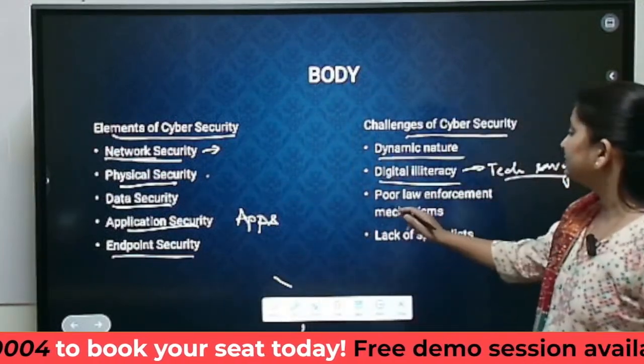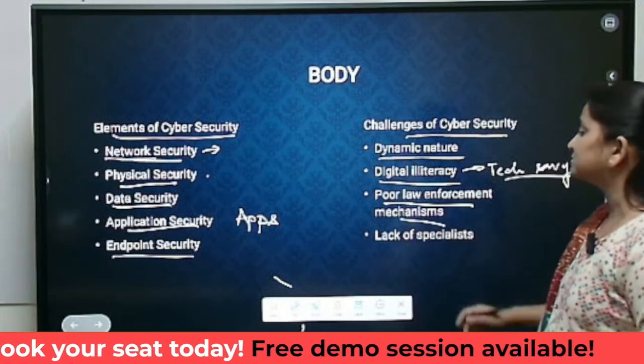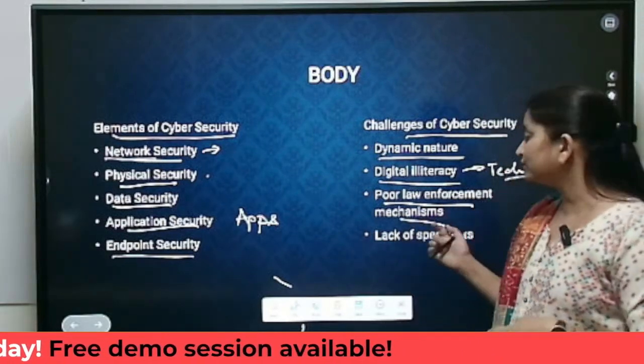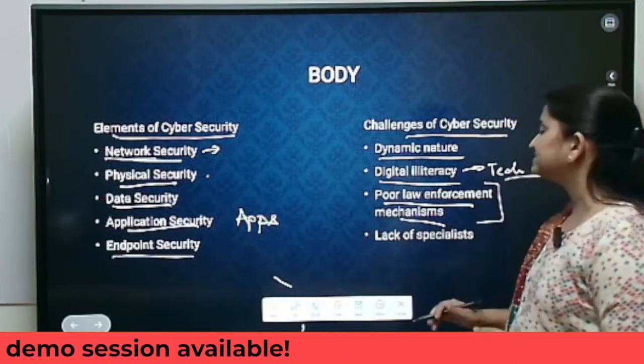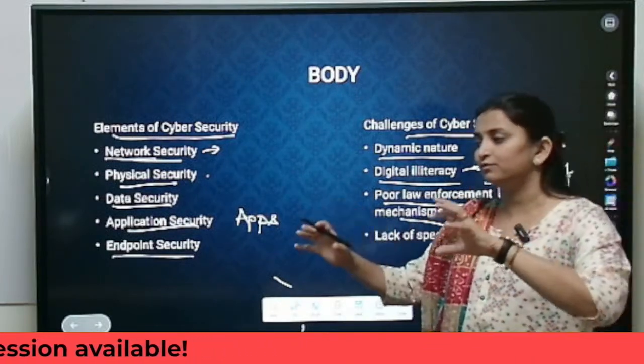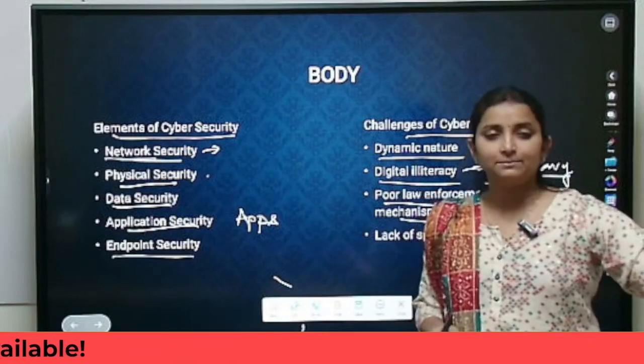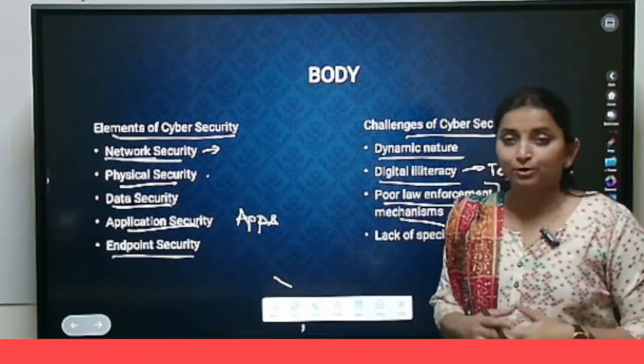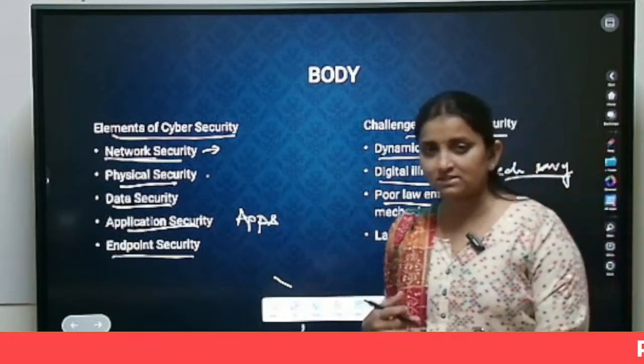The third problem is poor law enforcement mechanisms. Until we had the cyber security policy, this problem was persistent. Now we do have a cyber security policy wherein we also have Cyber Seva Kendra and people who are trying to protect the network systems across.